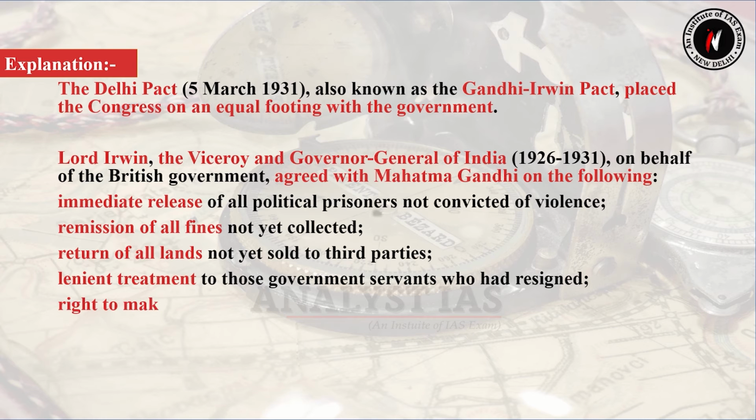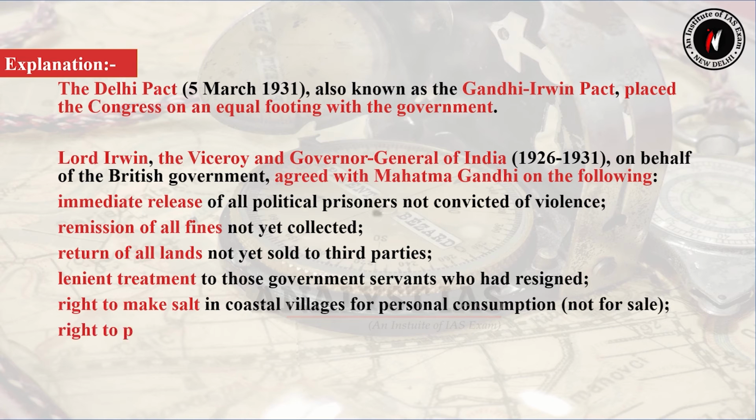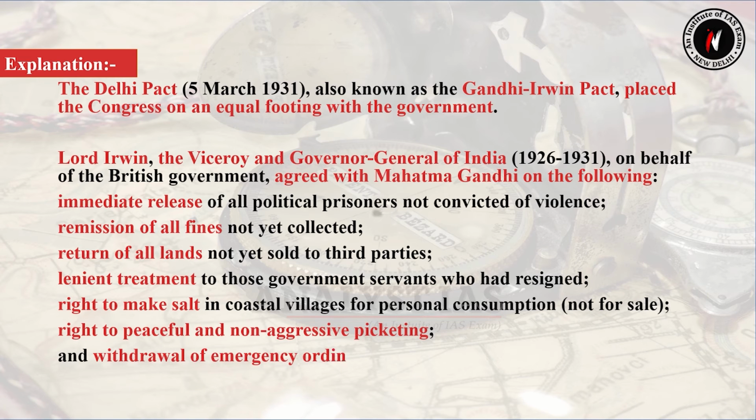Number 5, right to make salt in coastal villages for personal consumption. Number 6, right to peaceful and non-aggressive picketing. Number 7, and withdrawal of emergency ordinances. Hence, statements number 2 and 4 are correct.